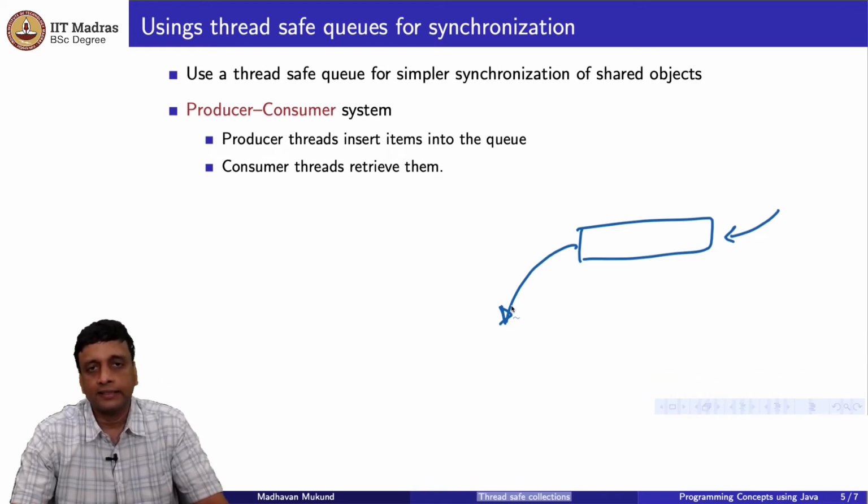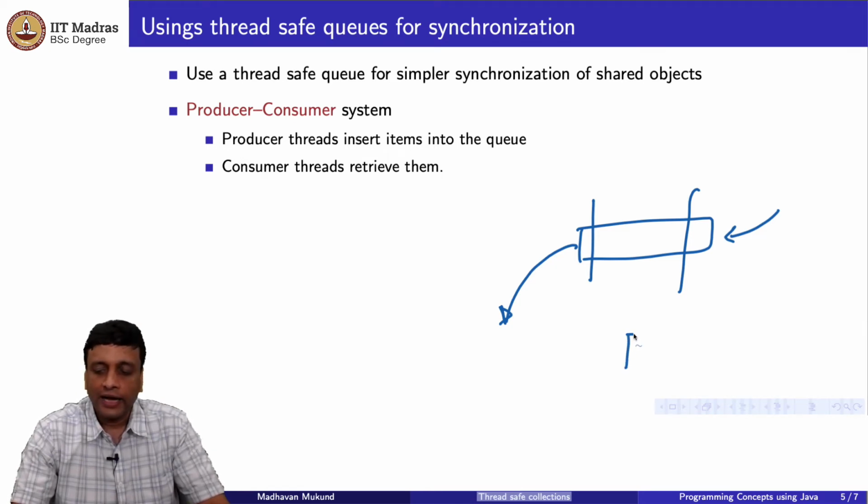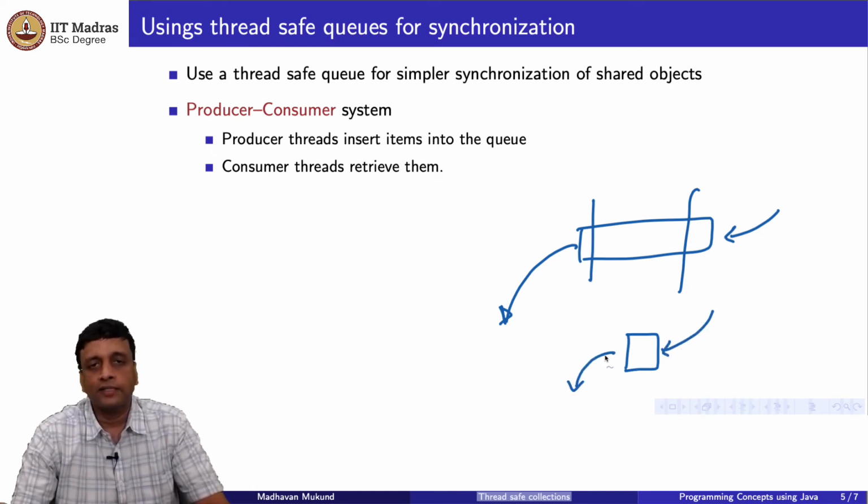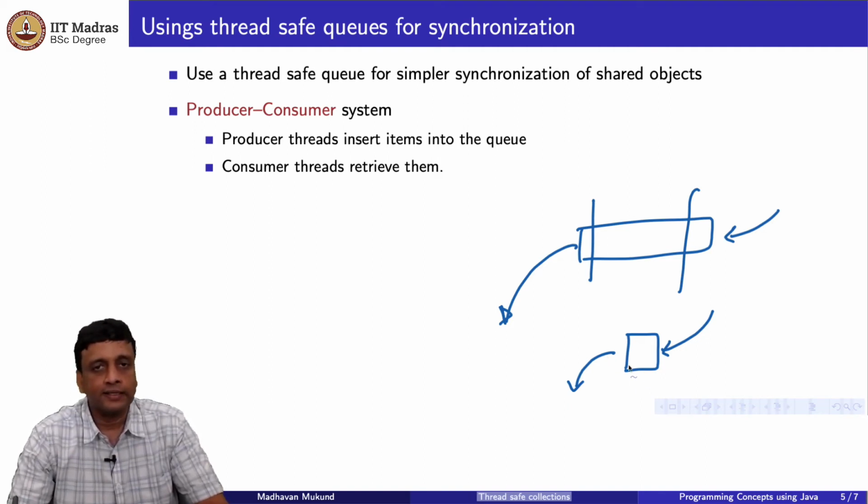In general an insert and a delete are far apart in a queue, because the insert happens at the rear of the queue and the delete happens at the front of the queue. But if I have an empty queue, for instance, and I try to insert something and put an element here and then I try to remove it, it only works if the insert happens before the remove happens. So there should not be a situation where I do a concurrent insert and delete and I see something inconsistent about whether the element was put in and removed or it was never found. This is what is guaranteed to us by a thread safe queue, that this queue behaves well with respect to these positional updates, right.